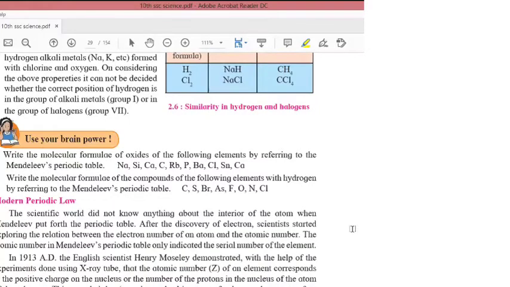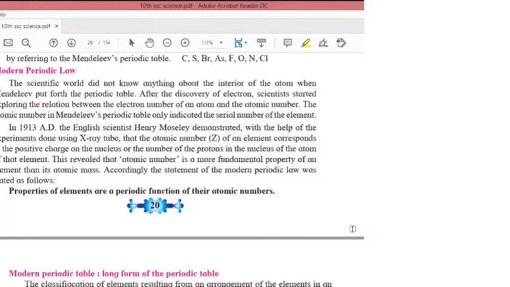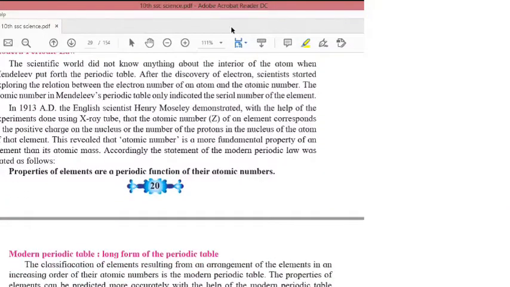So next is the modern periodic law. The scientific world did not know anything about the interior of the atom when Mendeleev put forth the periodic table. After the discovery of electrons, scientists started exploring the relation between the electron number of an atom and the atomic number. The atomic number in Mendeleev's periodic table only indicated the serial number of the element.